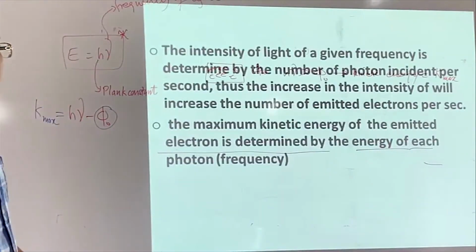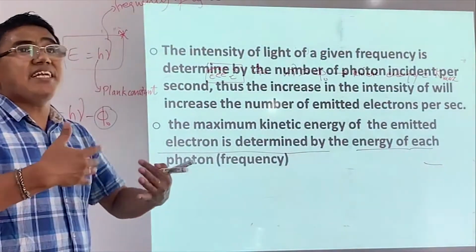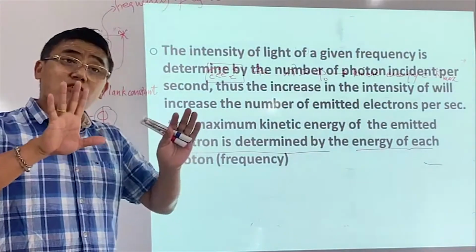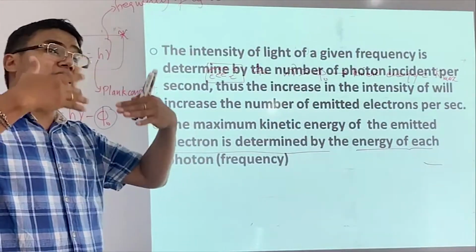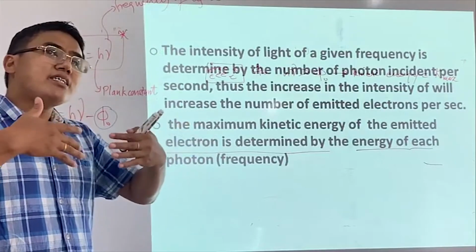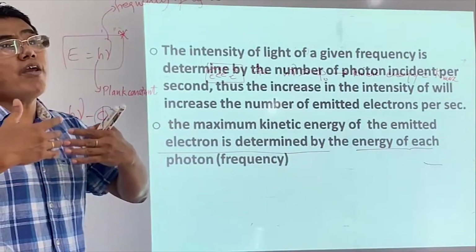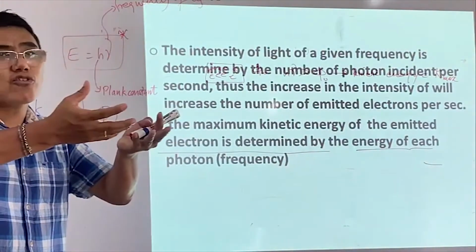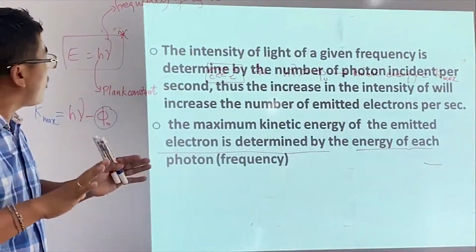So this is what we have. Now look here. If it were a wave, and I increase the intensity, the energy would have to increase, more energy could fall on the metal surface, and then electrons may come out. But it is not so, right?